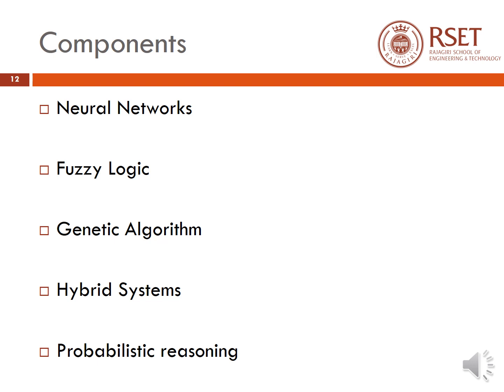The ultimate goal of soft computing is to emulate the human mind as closely as possible. And for this, soft computing involves a partnership of several fields of study, the most important of them being neural networks, fuzzy logic, and genetic algorithm. And we can also develop hybrid systems based on these three terminologies. Also there is one more term called probabilistic reasoning, which can also be a part of soft computing. But in this particular course, we will be basically dealing with the first four terms, that is neural networks, fuzzy logic, genetic algorithm, and hybrid systems based on these three terms.